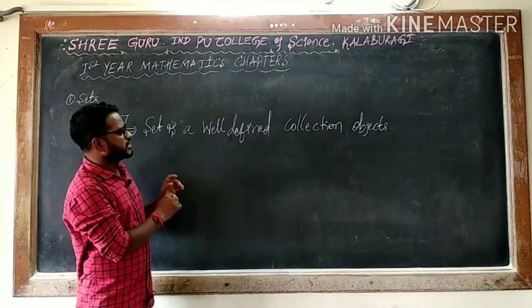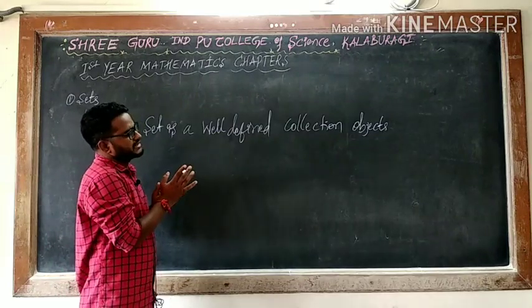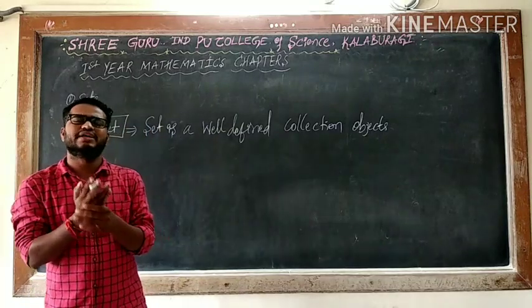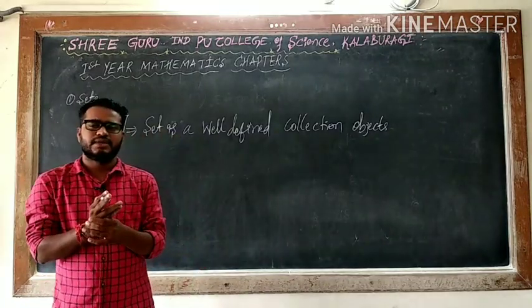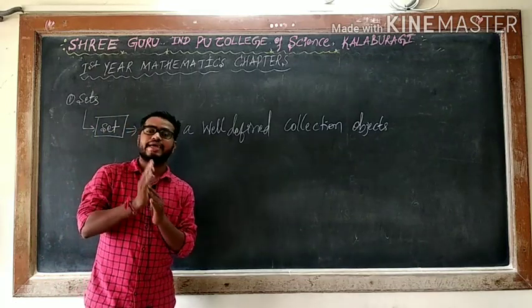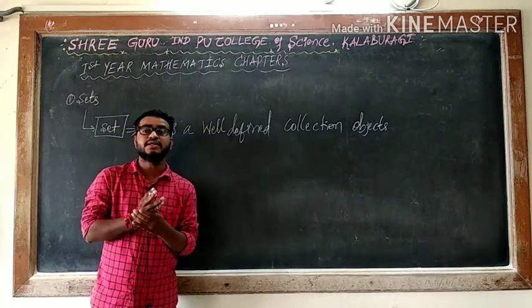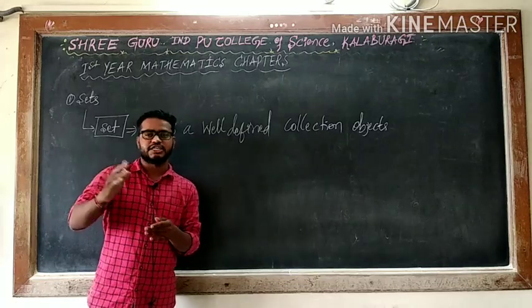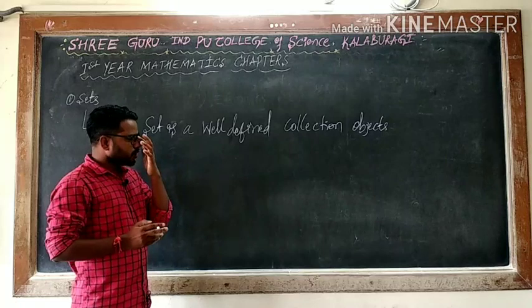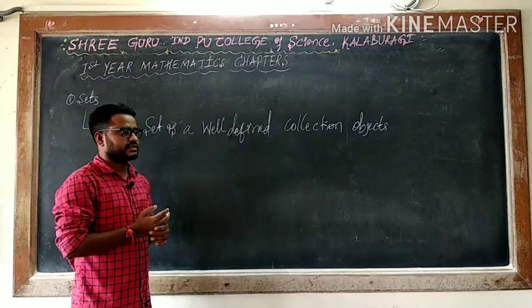So a well-defined collection is very clear, without any conflict and without any variation. I will give some examples.